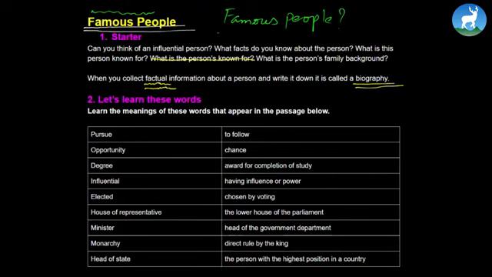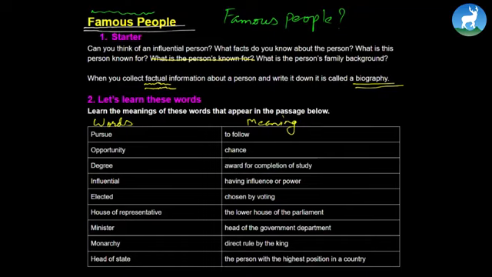Today we are going to read a very short biography of one of the famous personalities of Nepal. But before that, let's learn these words. Learn the meaning of these words that appear in the passage below. These are the words, and the meaning is in the right column.